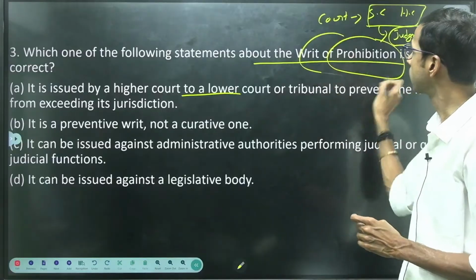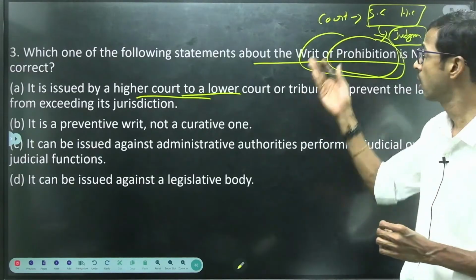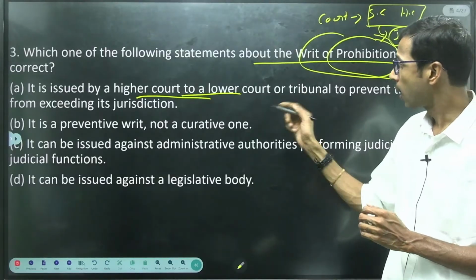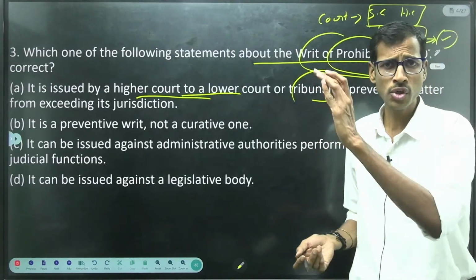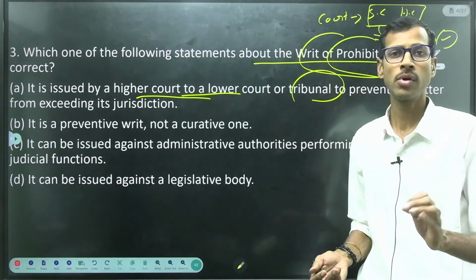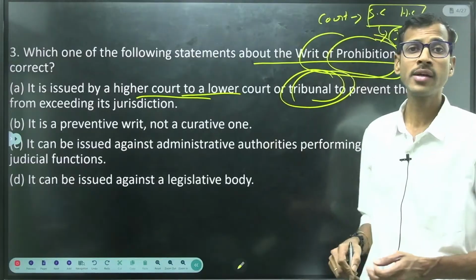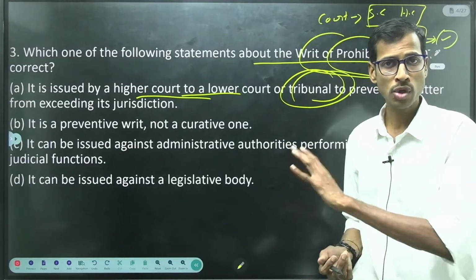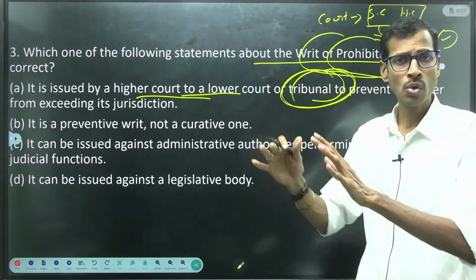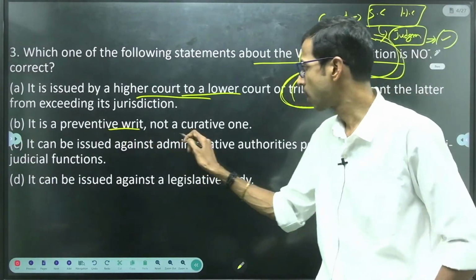So it just prevents, that is, it prohibits. A writ of prohibition is issued by a High Court to a lower court, or by the Supreme Court to a higher court, High Court, or High Court to lower courts, right? Otherwise, tribunals also. Sometimes tribunals act as quasi-judicial bodies. They also deal with some cases whenever the cases are very important, or sometimes tribunals are established by some constitutional bodies, right? So why are tribunals necessary? To deal with some cases, to decrease the burden of the cases, etc., right? Important cases. So it is a preventive writ, not a curative one, right?